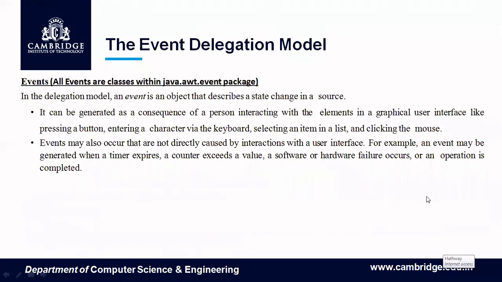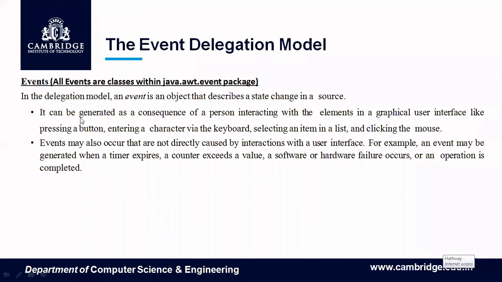Now, whenever you register like that and you click it, some event is actually generated, isn't it? The event is an object that describes a state change in a source. That means the button has changed its state. All these event classes are within which package? The java.awt.event package. When I click a button, an event is generated. It is a class, so an object of that event is generated.